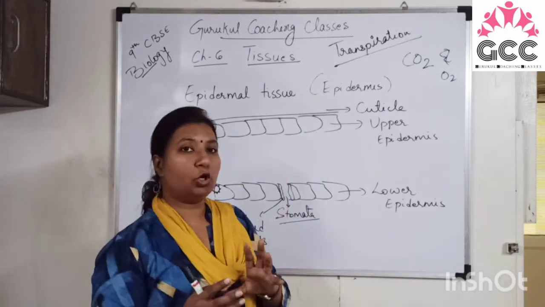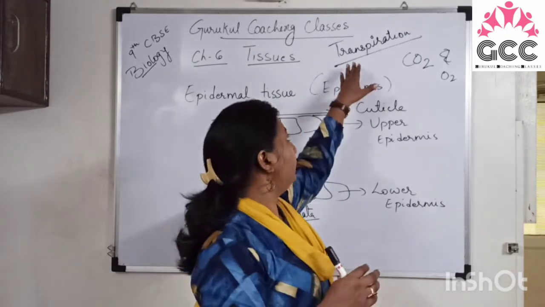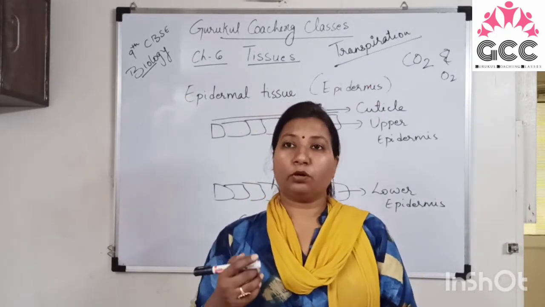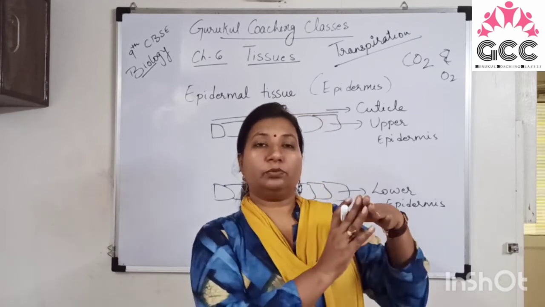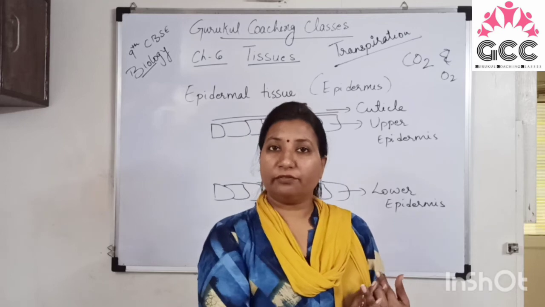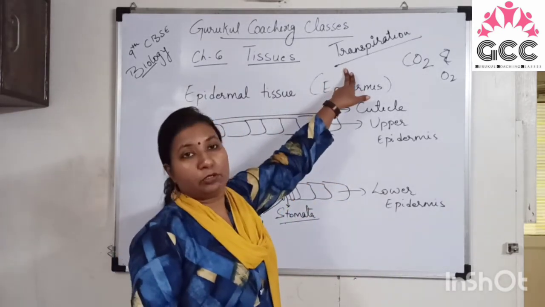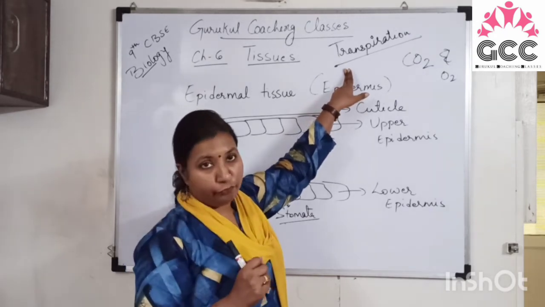When there is loss of water in the leaf because of transpiration, a suction pull is there, and because of that suction pull, xylem starts transporting water and minerals to each and every part of the plant, right? So transpiration is the process of losing water in the form of water vapor.